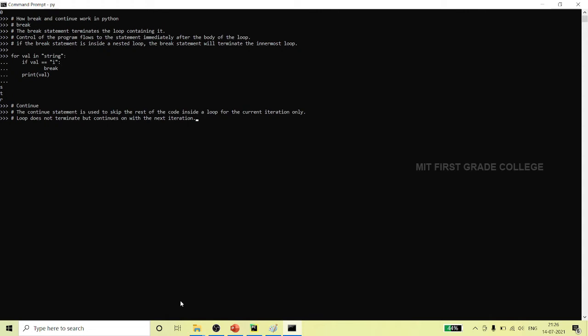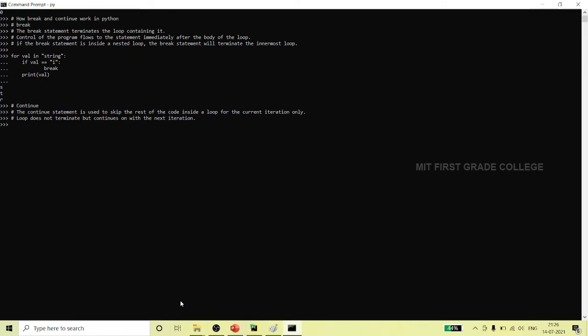Whatever is matched, it will skip the rest of the loop body, and the loop does not terminate but continues with the next iteration. Definitely you will understand if I take an example. We will write the same example that we took for break.